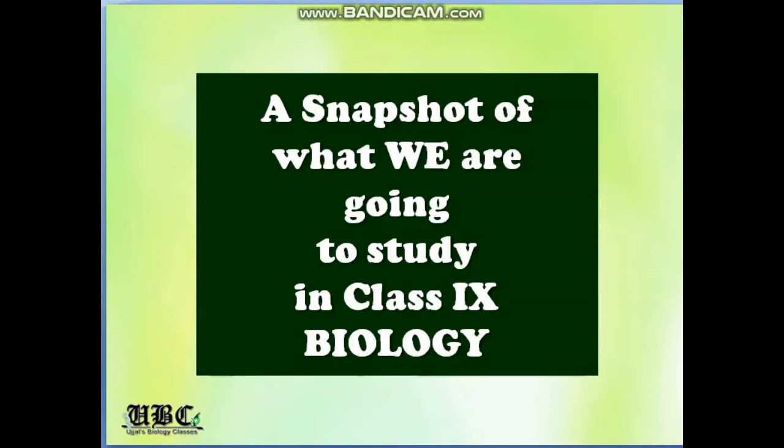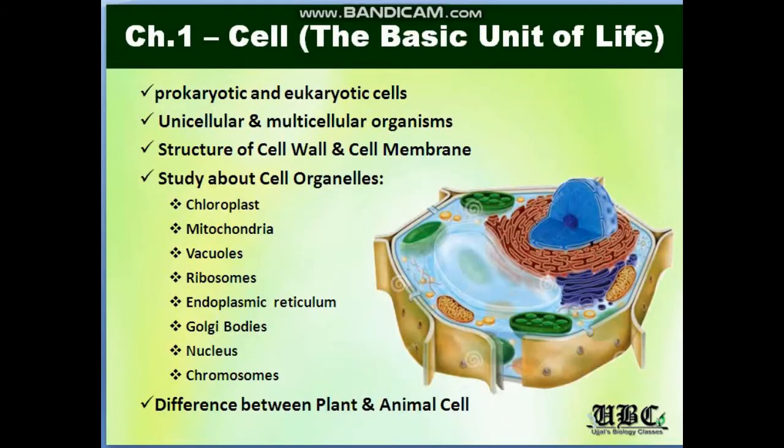So now let us have a snapshot of what we are going to study in our class 9th biology. Starting with the first chapter, we have the cell, which is also known as the basic fundamental unit of life. If there is existence of life, then that organism has to be made up of cells.